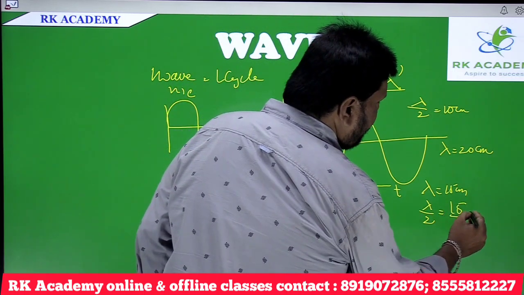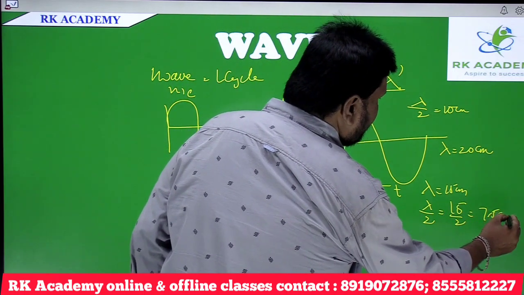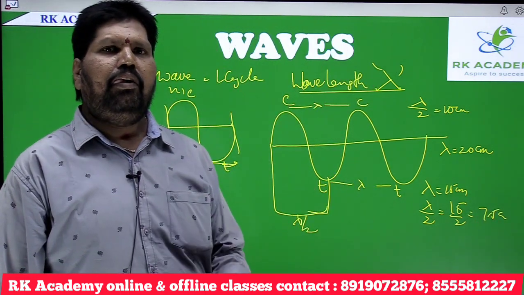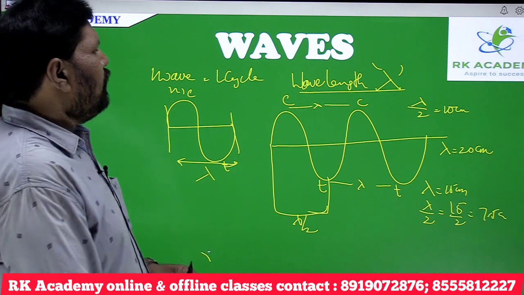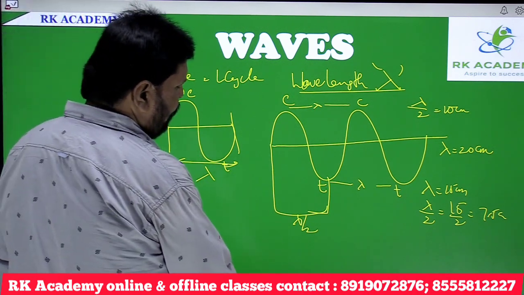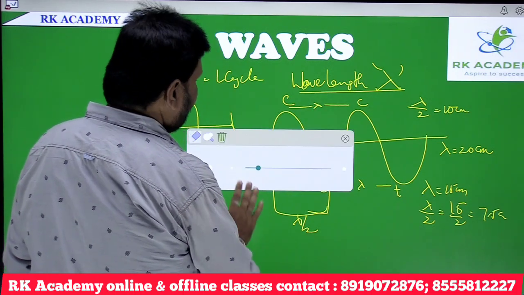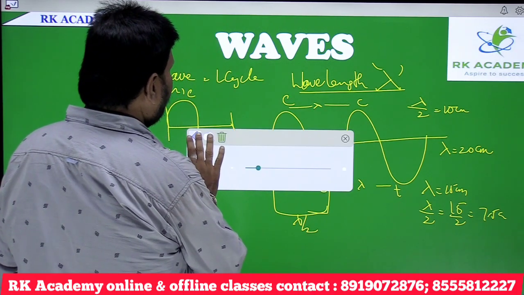15 by 2 is equal to 7.5 centimeters. So, in this way we can calculate the wavelength. When it comes to the longitudinal wave,